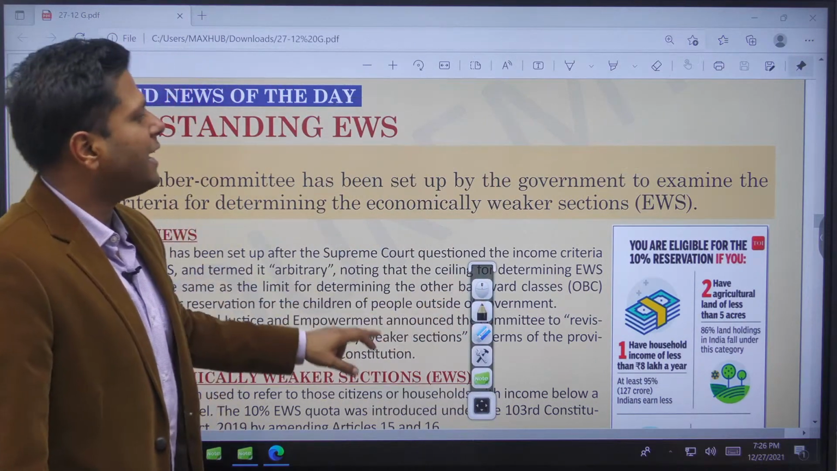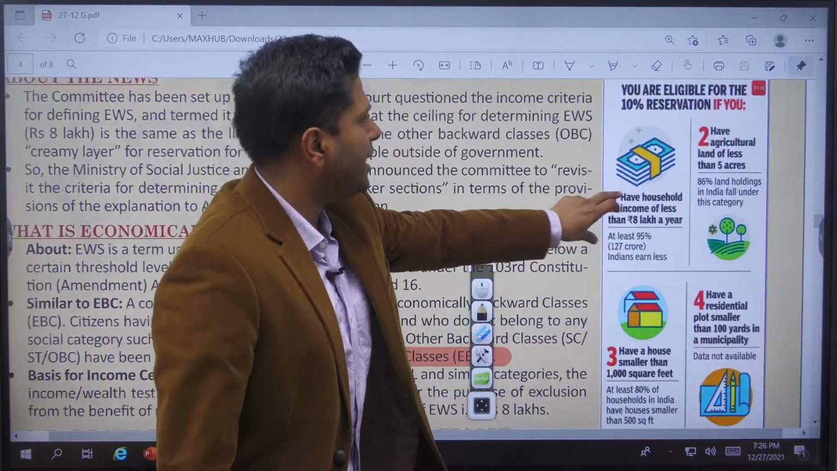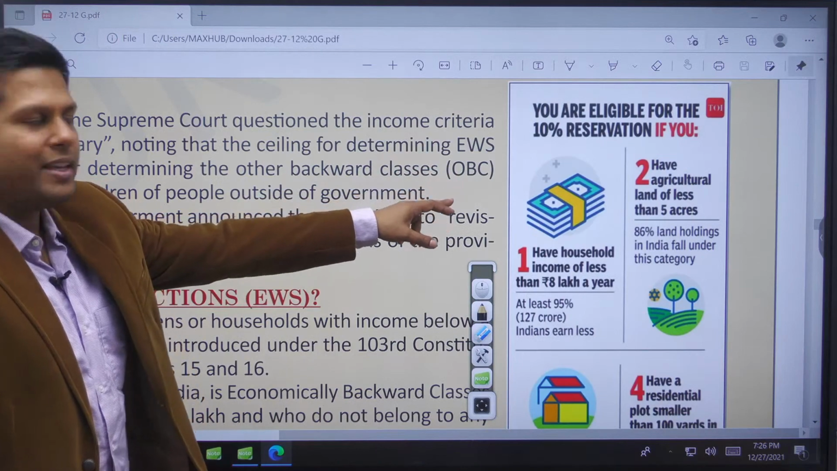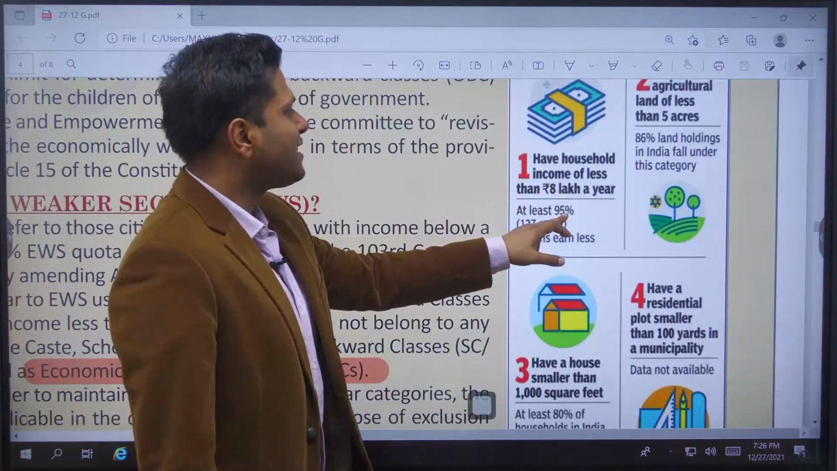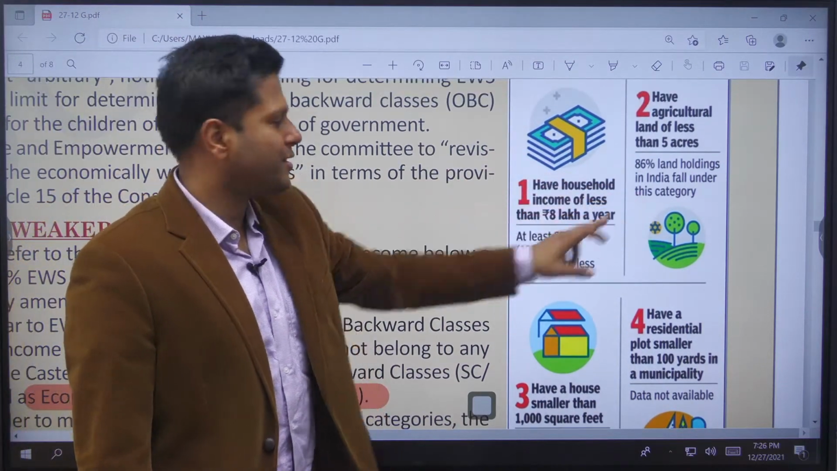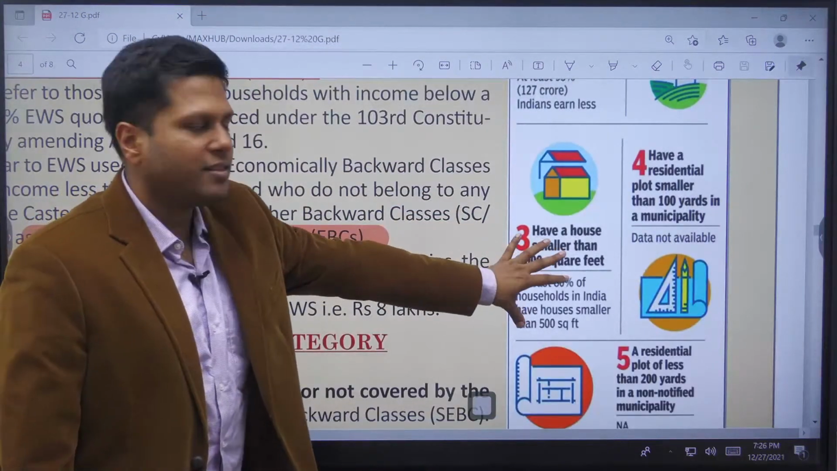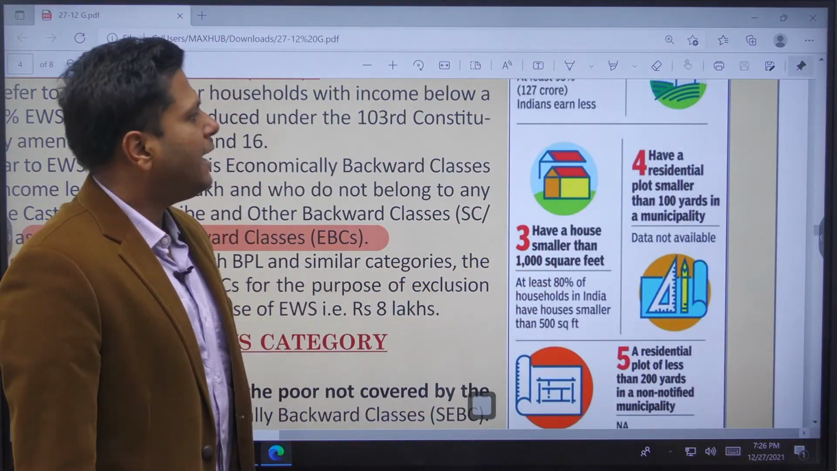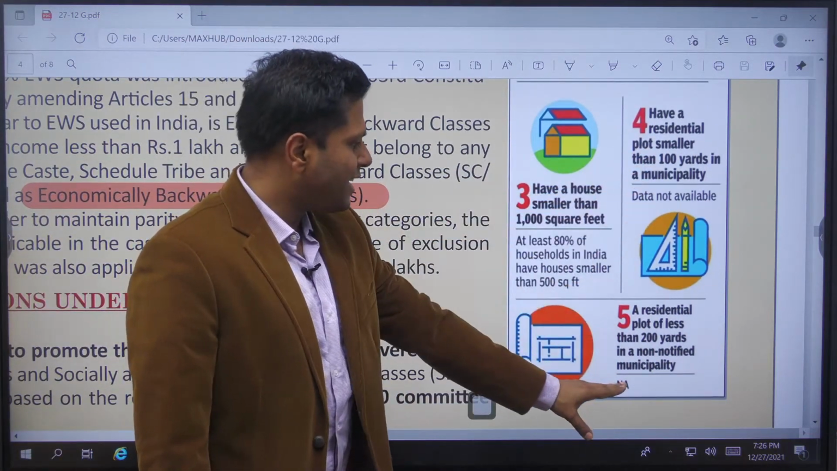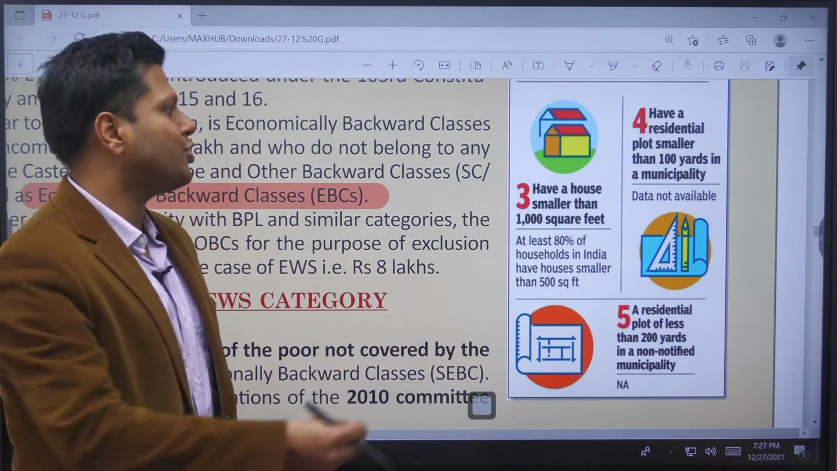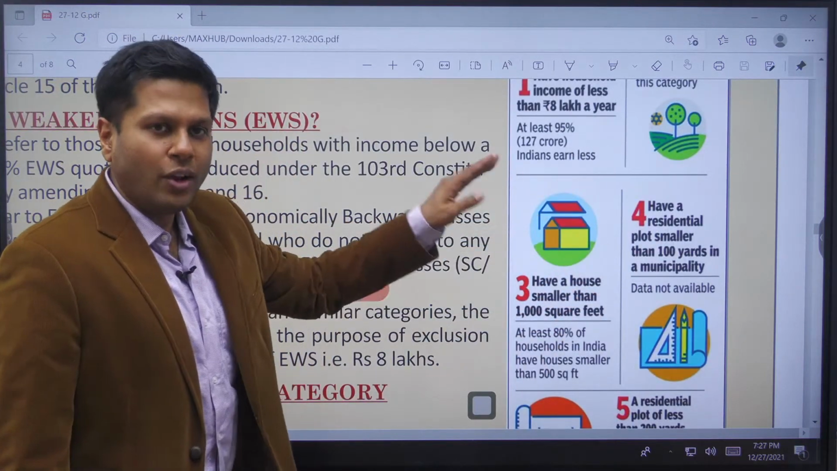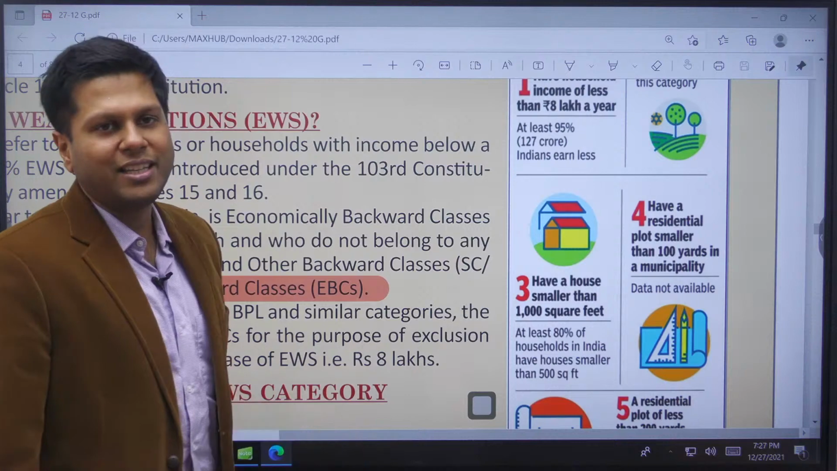So let us understand what is the category that we presently have. These are the important categories. You are eligible for 10% reservation if you have household income of less than 8 lakh a year. This is first. The second one is agricultural land less than 5 acres. The third one is having a house smaller than 1,000 square feet, and the fourth one is having a residential plot less than 100 square yards in a notified municipality and 200 square yards in a non-notified municipality. That means that if we fall short of these criteria, we will become a part of the economically weaker sections.